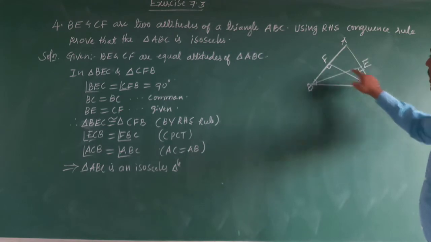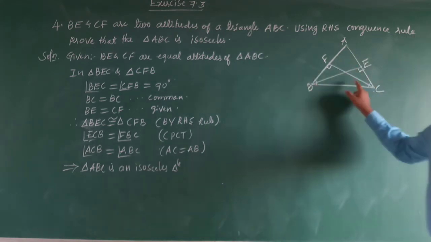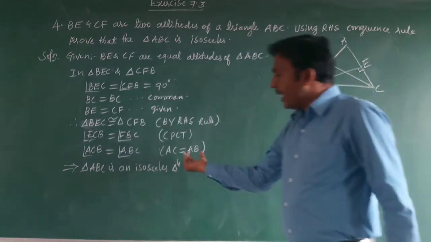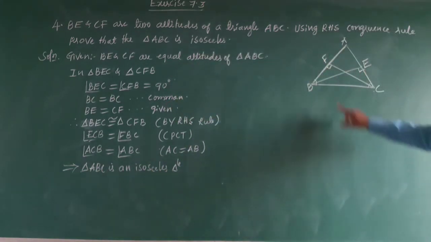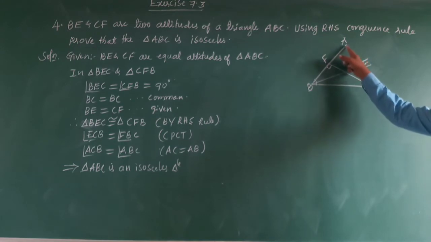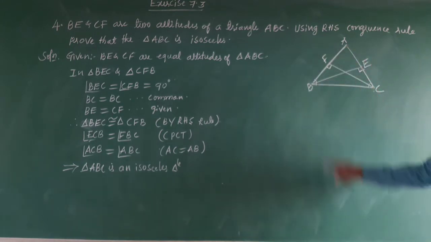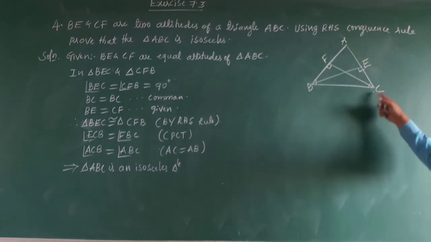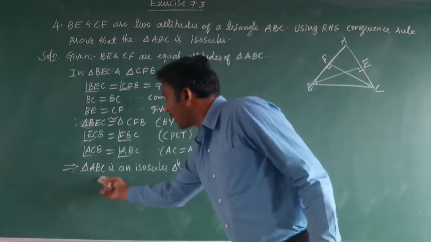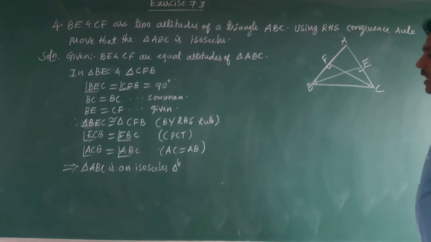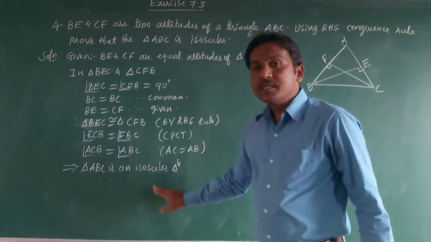AB and AC are opposite sides of equal angles, so they will be equal. It indicates triangle ABC is an isosceles triangle. So angle ABC is equal to angle ACB, which indicates AB is equal to AC, opposite sides of equal angles. Therefore, triangle ABC is an isosceles triangle.